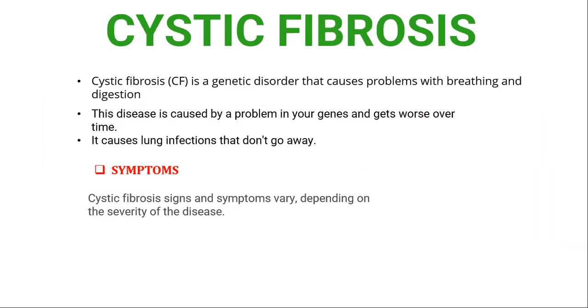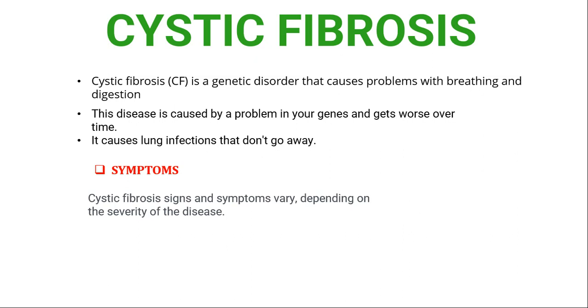And next, cystic fibrosis is a genetic disorder that causes problems with breathing and digestion. This disease is caused by a problem in your genes and gets worse over time. It causes lung infections that don't go away.